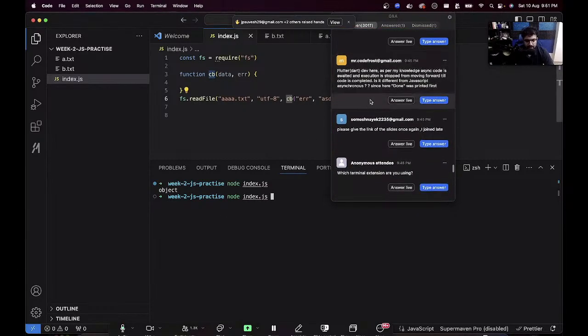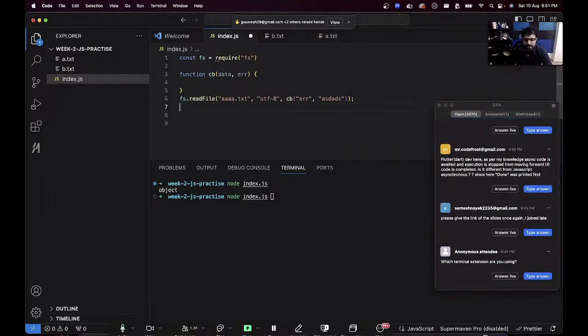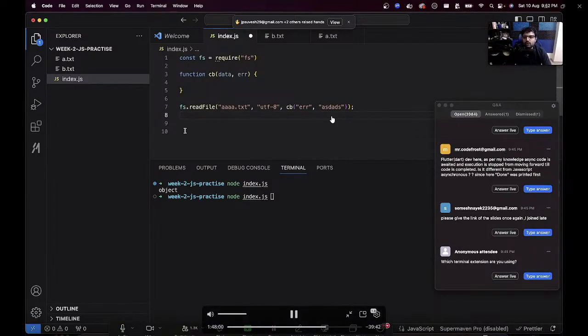Flutter dev here. As per my knowledge, async code is awaited and the execution is stopped from moving forward till the code is completed. Is it different from JavaScript? I would assume it is the same in every language. I would assume Rust has a concept of async await that works similar to this. I would assume the same thing happens in Dart. When I did an fs.readFile here, it is being run in the background asynchronously by someone, and they will eventually call this callback. And I can move on to do other things.